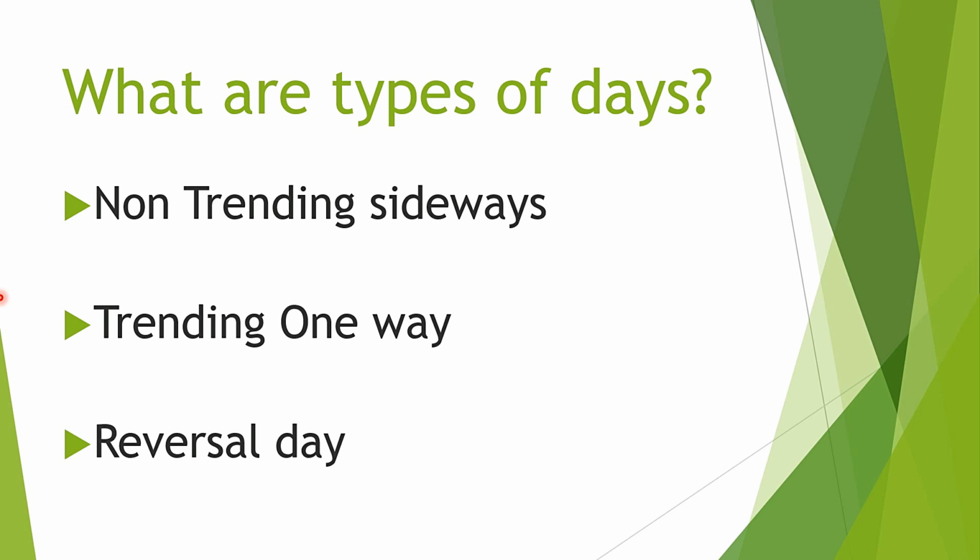It is preferable to have a directional strategy instead of a non-directional or neutral strategy. Why is it so? Because if our view is bullish and we take a bullish position, what will happen? If the day is bullish, we get profit. If the day is neutral, we may get profit. If the day goes bearish, we will lose. So there are 2 chances out of 3 probabilities, 2 are in our favor.